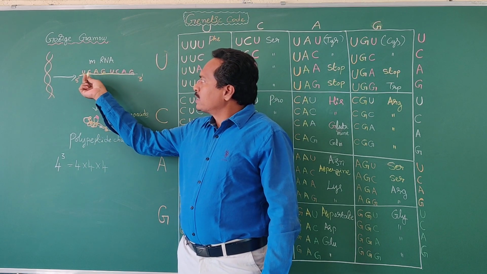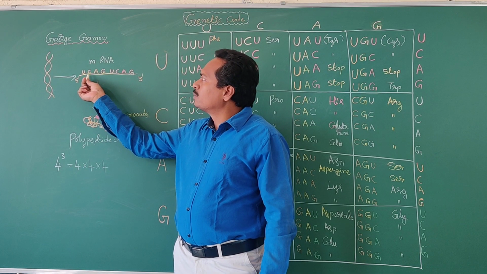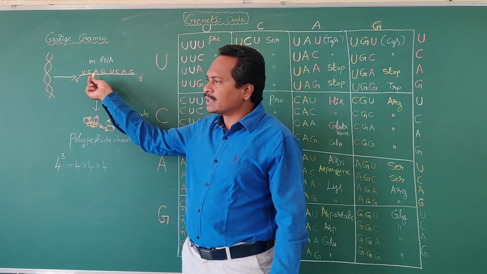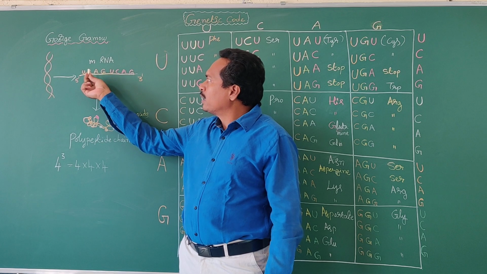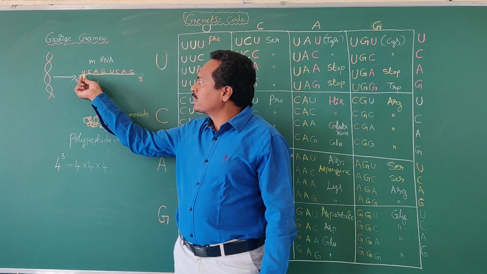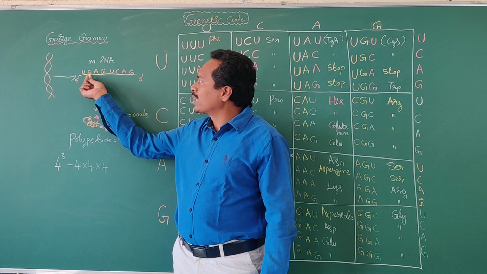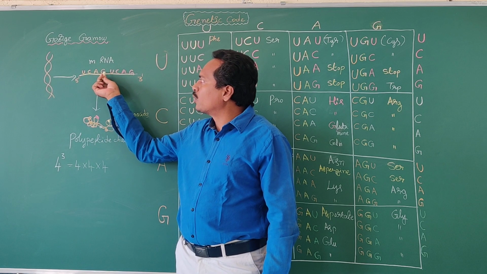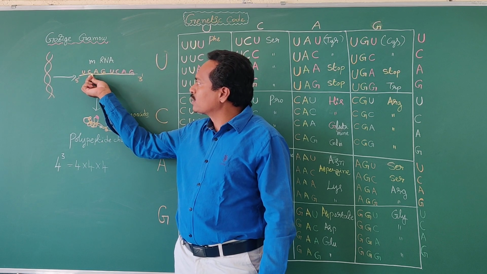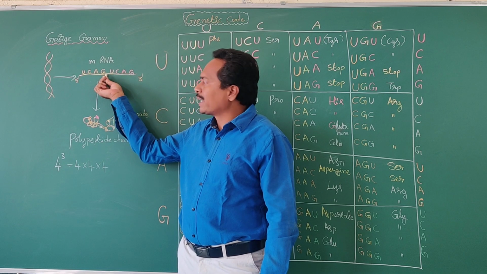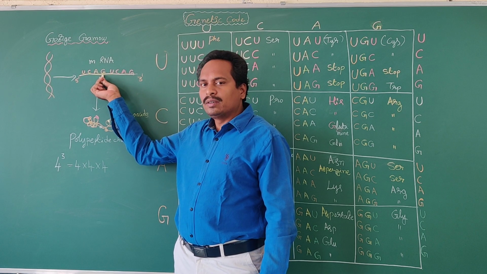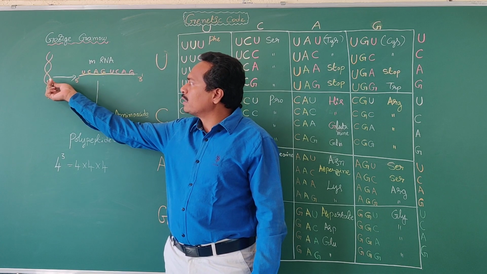What are the nitrogen bases in an RNA molecule? Already you have learned about the nitrogen bases in nucleic acids, DNA and RNA. The RNA consists of the nitrogen bases uracil, cytosine, adenine and guanine. So these are repeated: uracil, cytosine, adenine, guanine. Thymine is absent in the RNA molecule, whereas it is present in the DNA molecule.